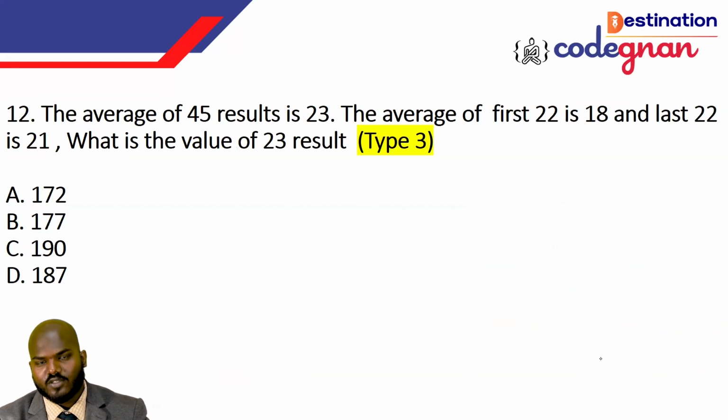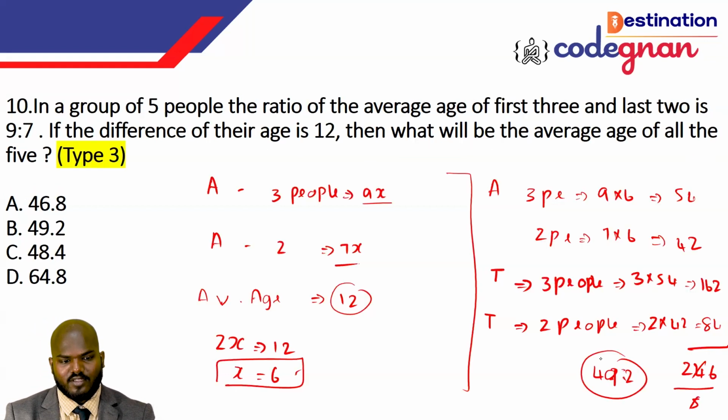So this particular question is a very interesting topic, but some questions, especially this one, involve very big numbers. I'll read out the question once. They have given the question in ratio format, but in a different form. There are 5 people, and the ratio of the average of the first 3 and the last 2 is 9:7. It is not an age, it is just a ratio. The difference of their ages is 12, as mentioned here.